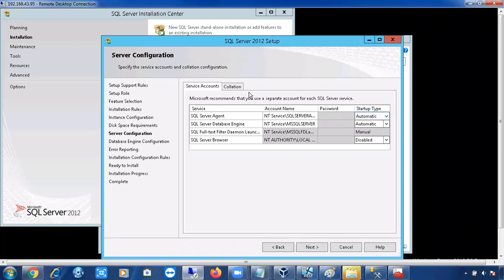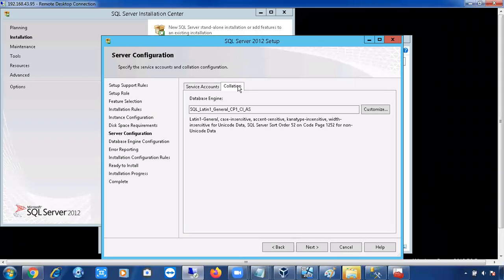Next, collation settings. This is also very important. Collations means simply language settings, right? If you install any software, it will ask you the language, right? Select the language, English, Hindi, like that. In the same way, we have default collation settings. That is SQL_Latin1_General_CP1_CI_AS. This is the collation setting.